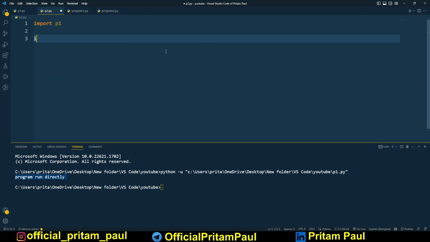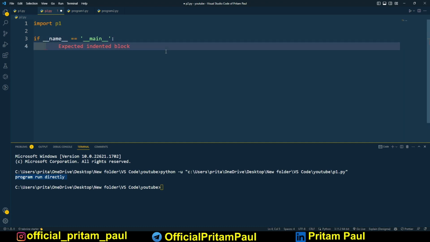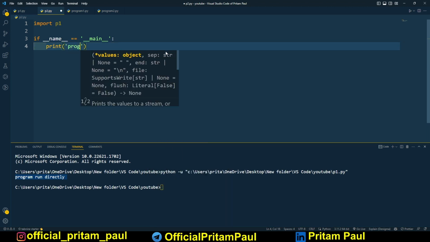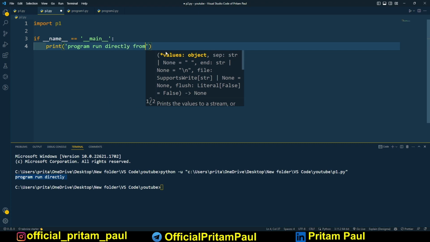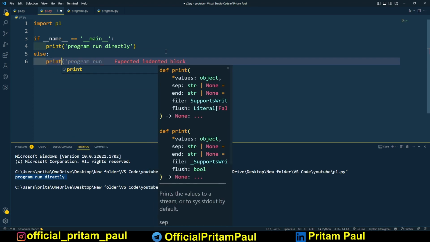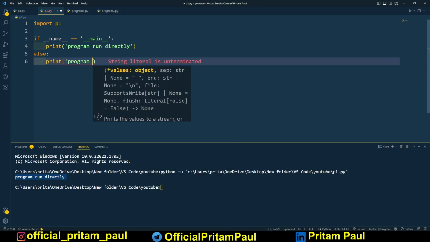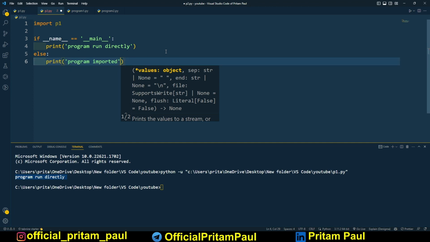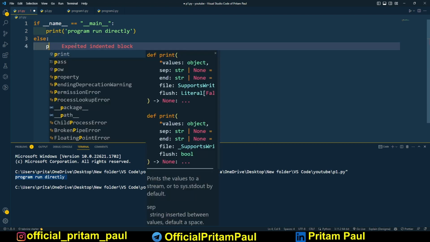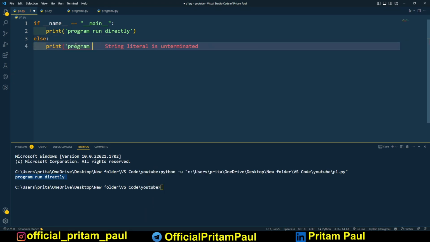Then I write if __name__ == "__main__": print "program run directly", and in the else part let me print "program imported". Here also, in the else section, let me write print "program imported", or whatever it is.